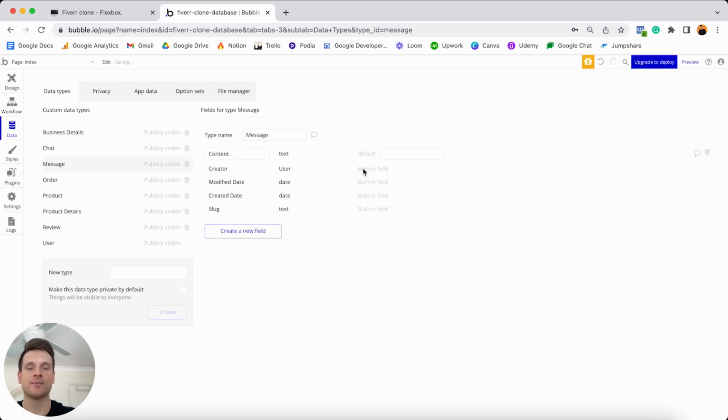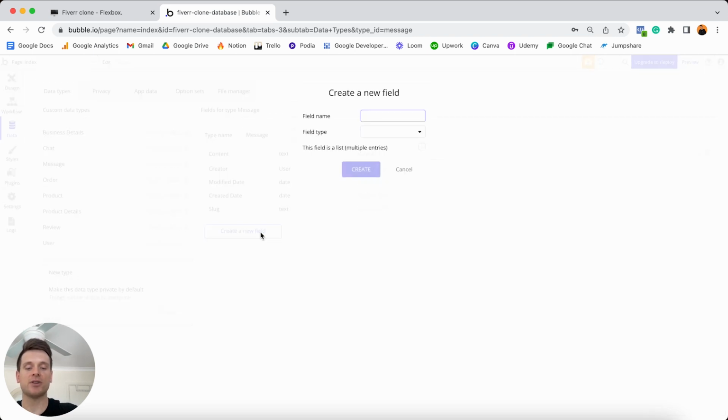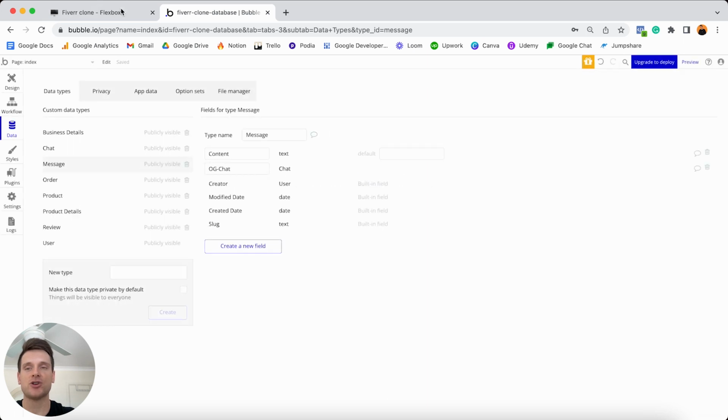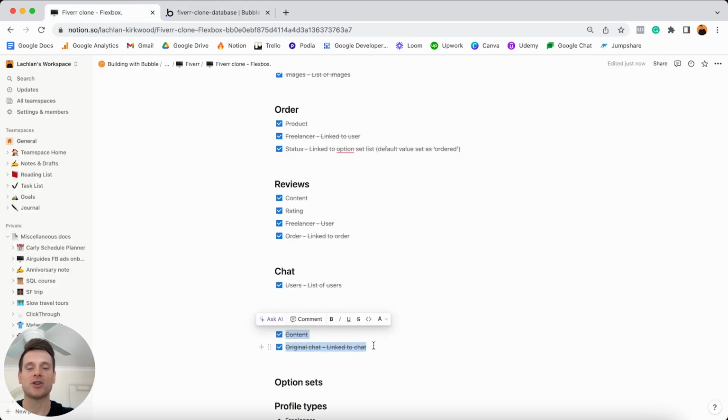I'll create this. And then the very last bit of information we'll need to store for a message is a way to link this message back to an original chat. So let's say if there's a chat between two users. Within that chat, I'd like to display only all of the messages that are related to that specific chat. So what we can do under our message data type is create a field and call this OG chat. So this is the original chat that each message should belong to. And this field type will of course be linked to our chat data type. We'll create that. Then we can jump back into Notion and tick those items off from our list.